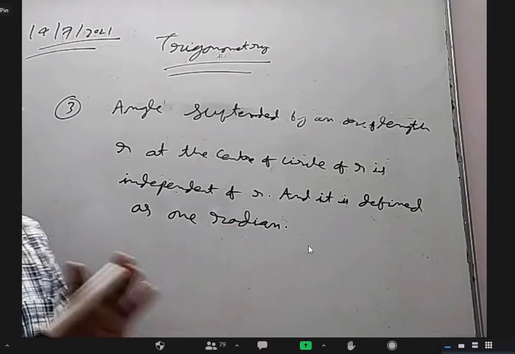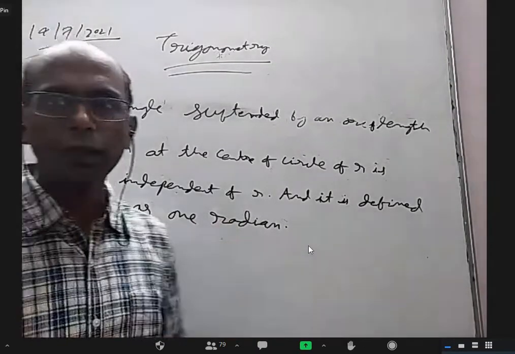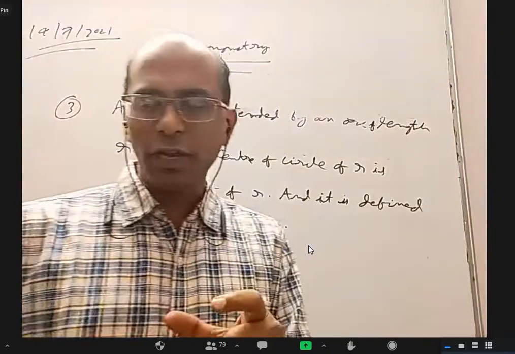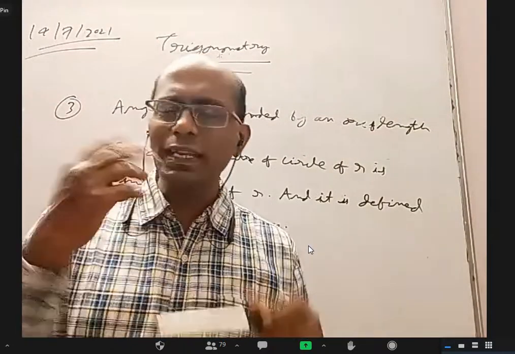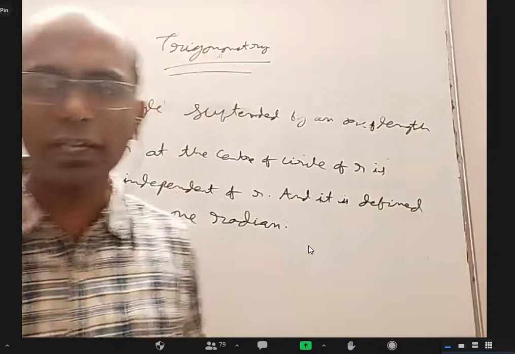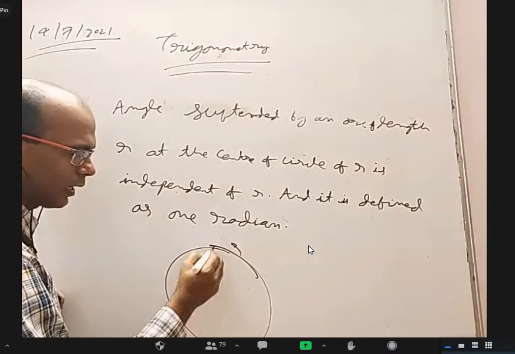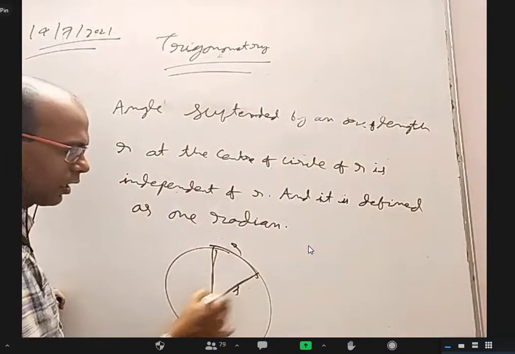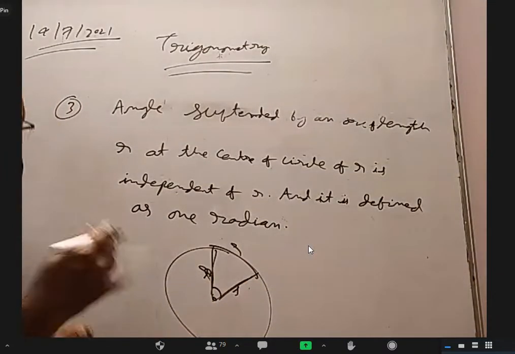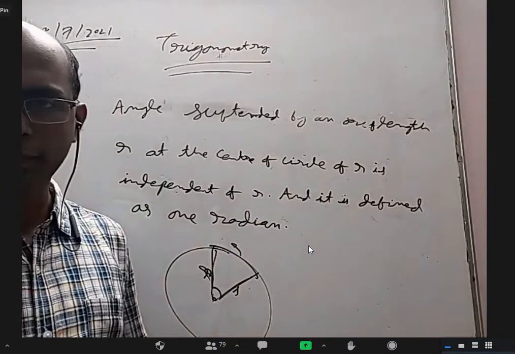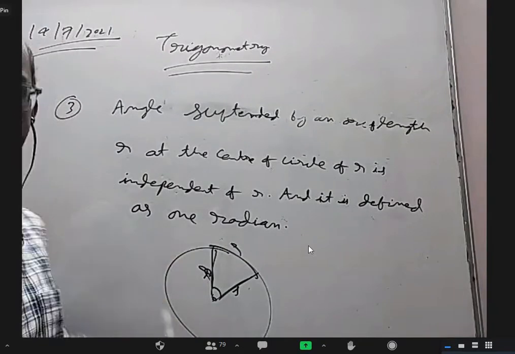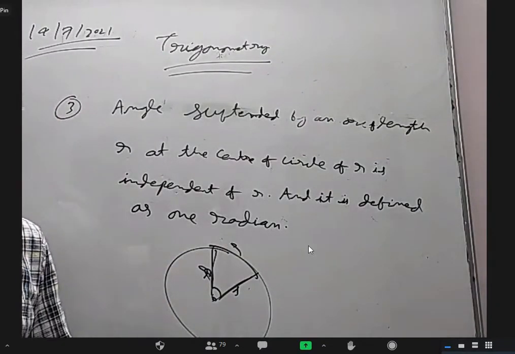Why I want to get into that is, as pi is defined, in the same way radian is defined. You take any circle of any radius, no problem. If you take arc length of r and the radius r, how much it subtends at the center is independent of r. It is constant. And that constant is called 1 radian. Is it clear? Yes, sir.